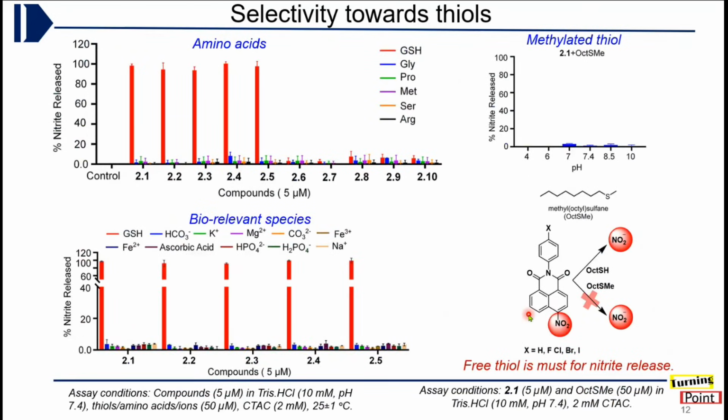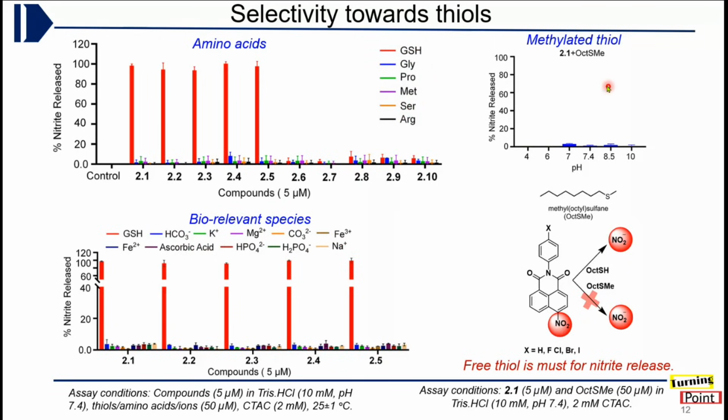Now the next step: selectivity is very important in the biological context. So we wanted to see whether this reaction is only catalyzed by GSH or by any other amino acids or salts present in the human body. We found that it was highly selective to GSH as compared to other amino acids like glycine, proline, methionine, serine, and arginine. Similarly, these are components present in human blood which could interfere, but we found that the reaction was highly selective.